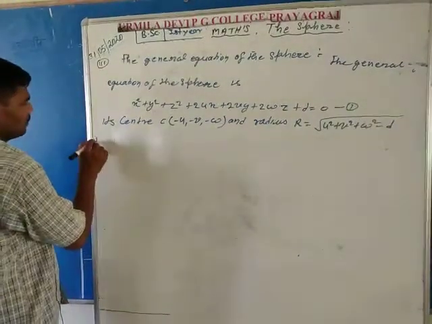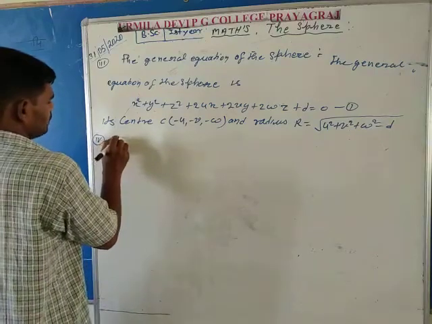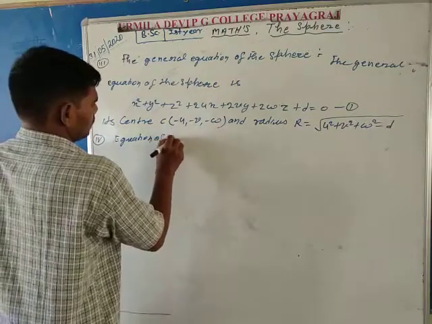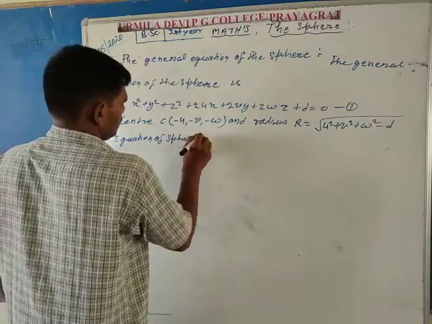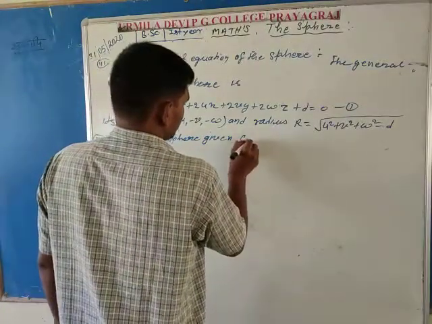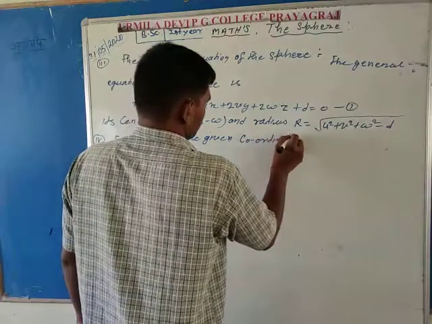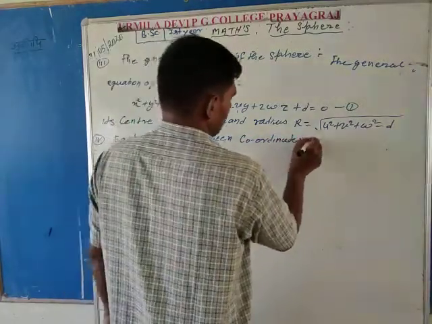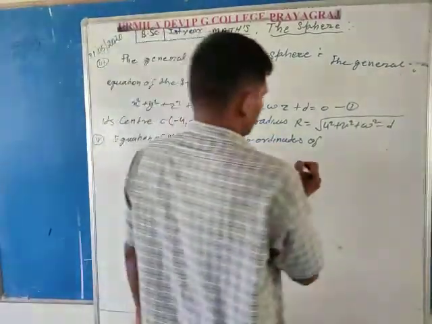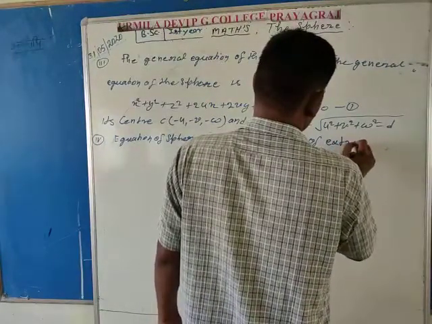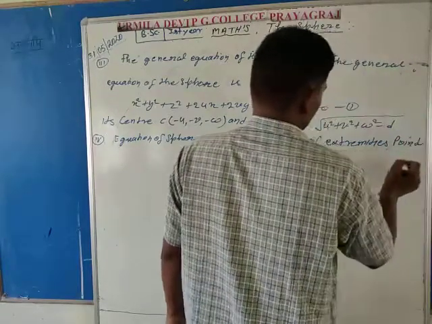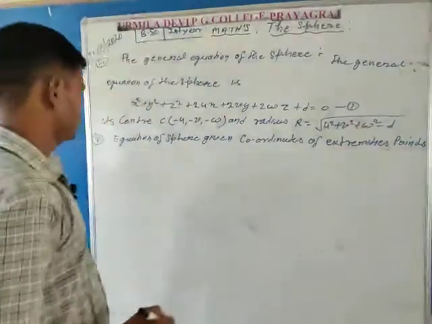So consider the fourth article, the equation of sphere if given the coordinates of extremities points of diameter.